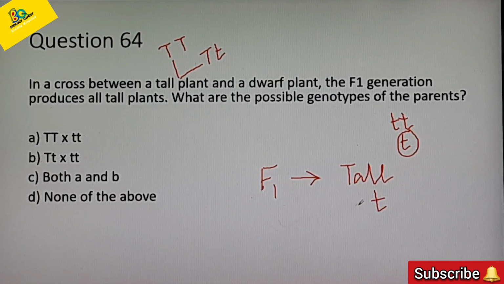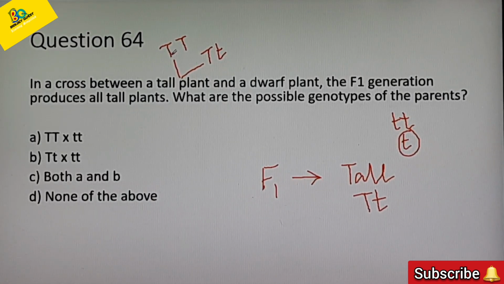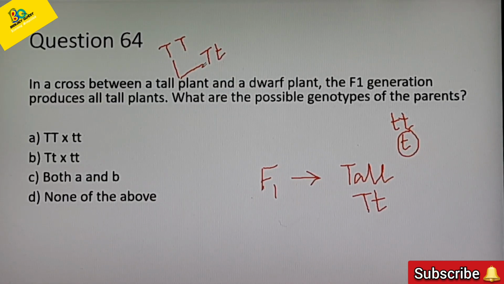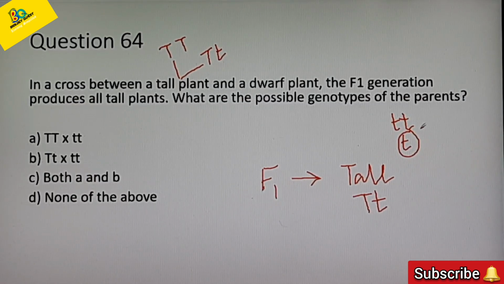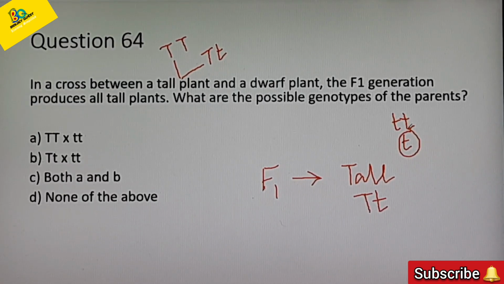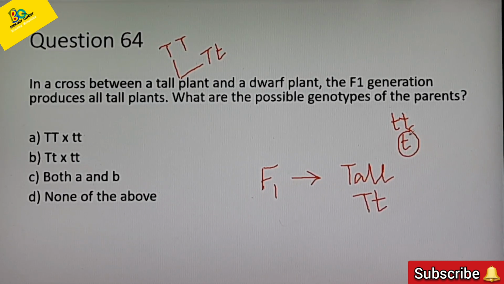So, if the plant has to be tall, what should come here? Capital T should come here. Then only the plant will be tall. Tallness can have two genotypes, either homozygous or heterozygous. But since one parent is the dwarf parent, and dwarfness is always expressed in the homozygous condition, all the gametes produced by the dwarf parent will have that small t.